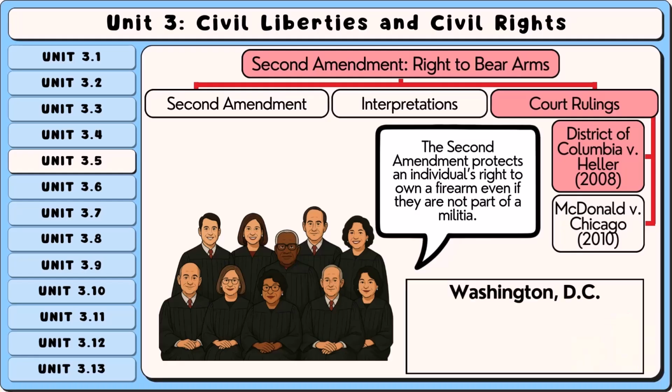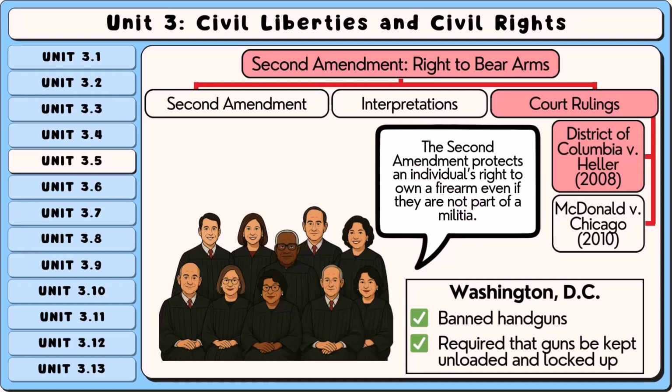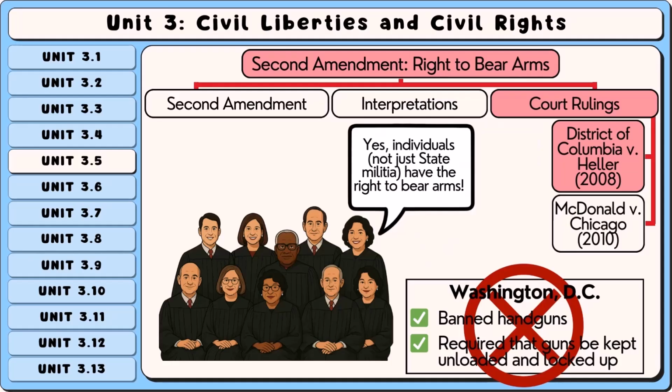The case challenged a Washington, D.C. law that banned handguns and required that all other guns be kept unloaded and locked up. The court struck down the law, saying it violated the Constitution. This was the first time the Supreme Court clearly said the Second Amendment gives individuals, not just groups, a right to bear arms.